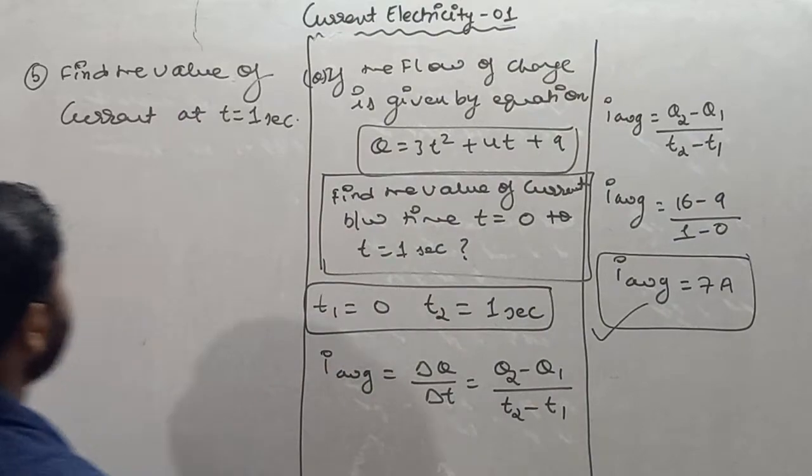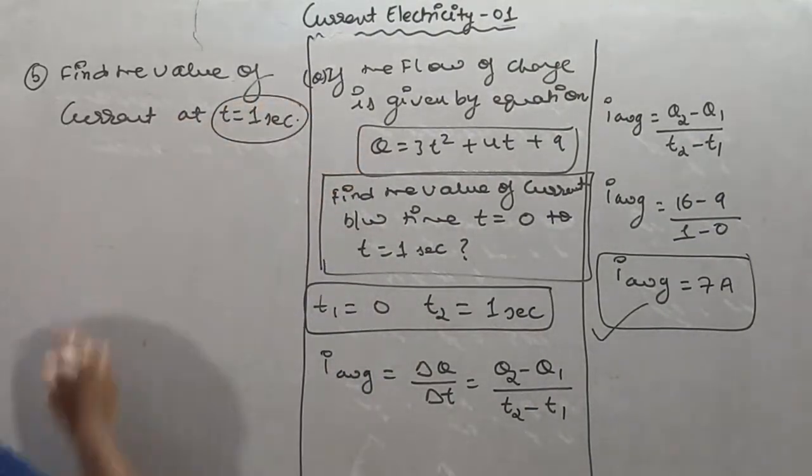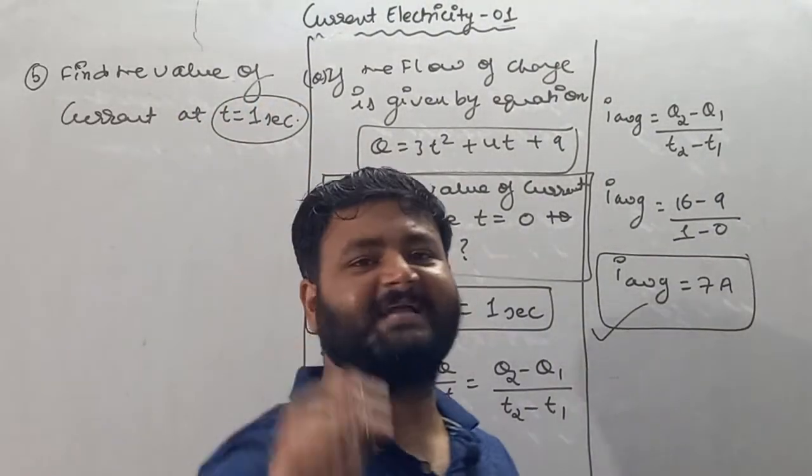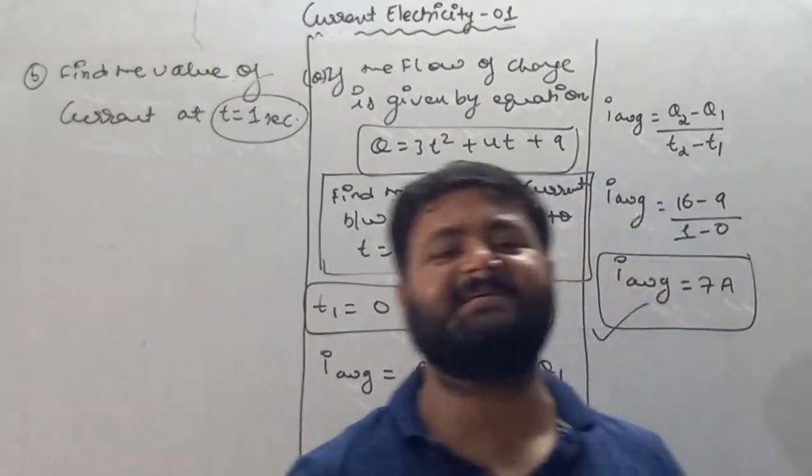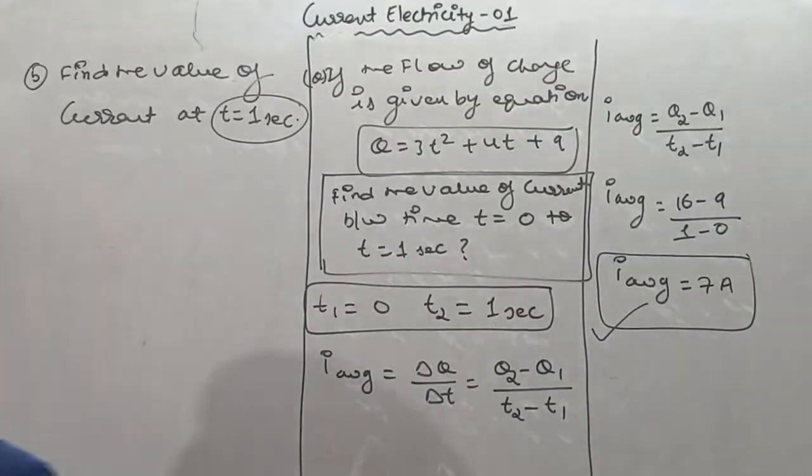So they are asking for current at t equals 1 second. So see, my dear student, here only one time is given, and if only one time is given, then we'll have to find instantaneous current.